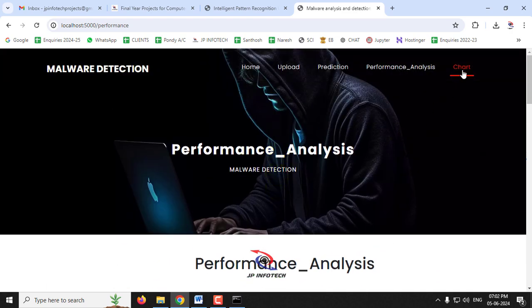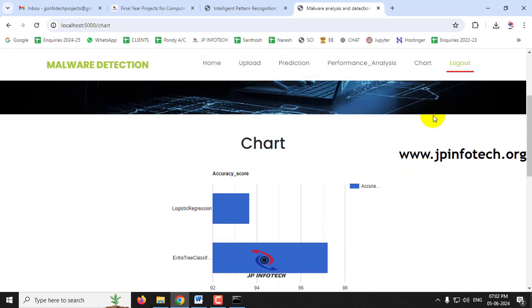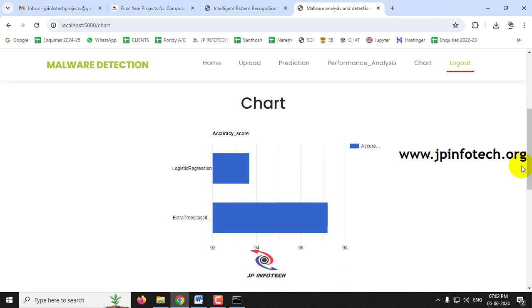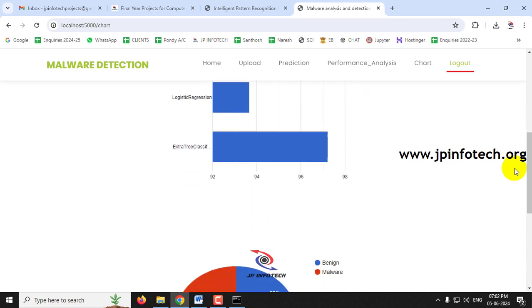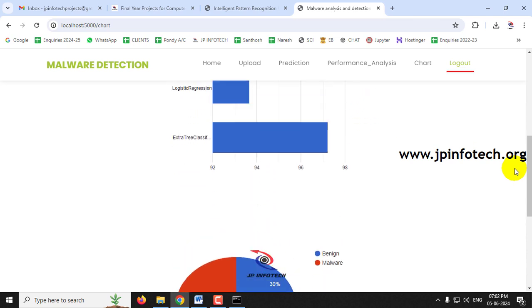And finally comes the chart part. Just click this chart menu, it will navigate to the chart part. Kindly note that this is a static chart only, as mentioned earlier, as we are not going to use any database in the project, so we cannot show any dynamic chart here. This is a static chart.